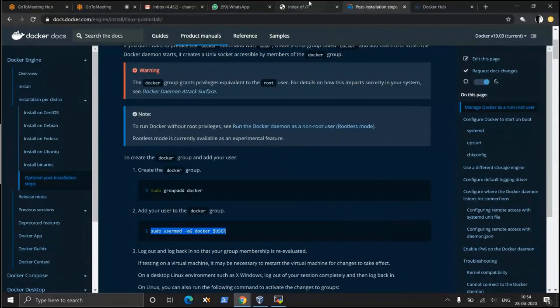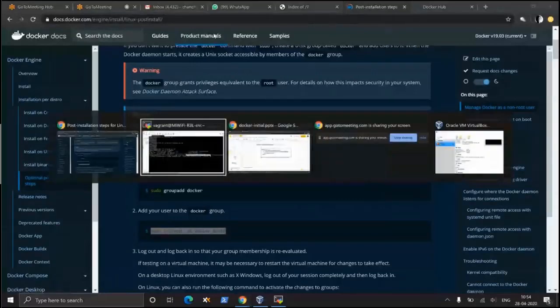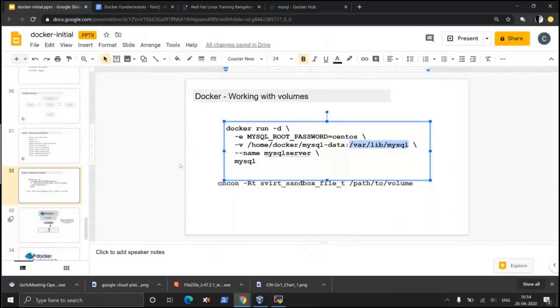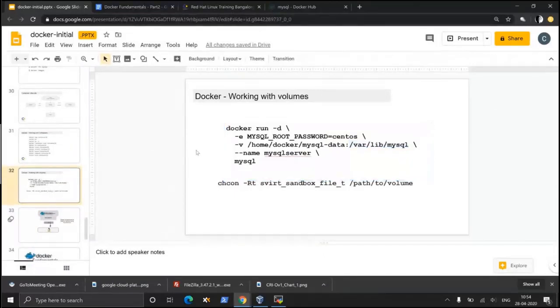Okay, sir. Thank you so much. Okay, great. So next part, sir, you told that the DHCP server would be giving an IP address to the Docker container, right? Yes, the DHCP server is giving an IP address to the Docker container, yes.